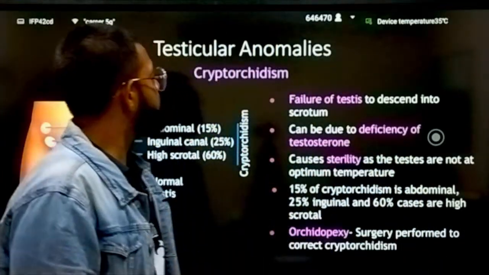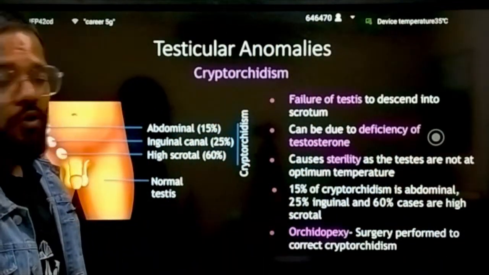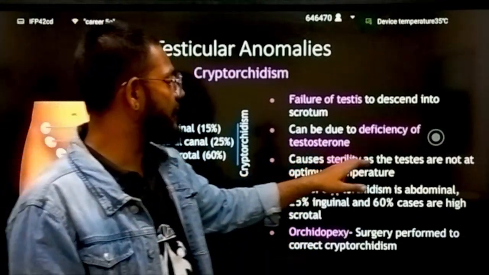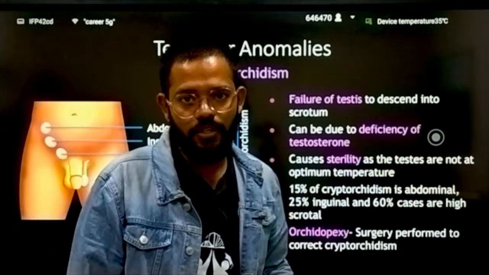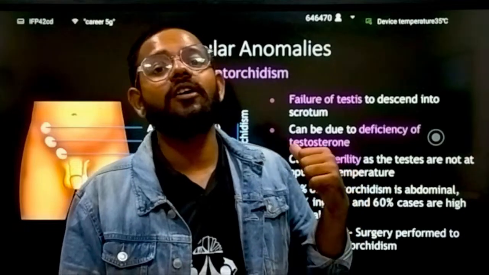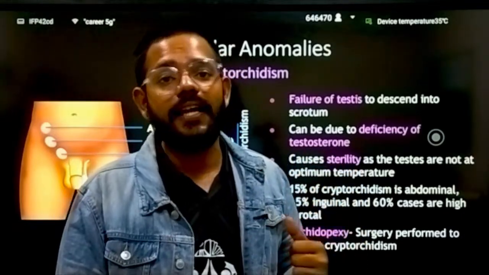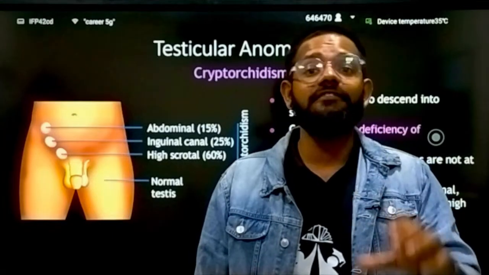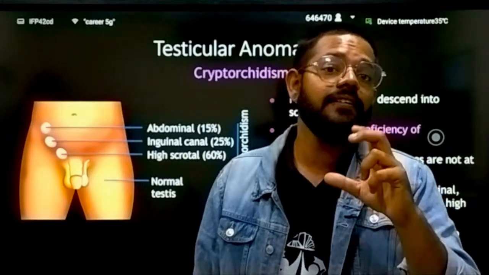It can be due to a deficiency of testosterone, and it causes sterility, as the testes are not at the optimum temperature. It will cause sterility because your testes are not present outside the body, at the particular temperature they require.